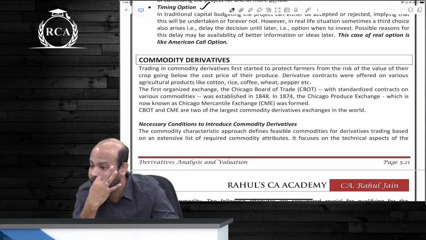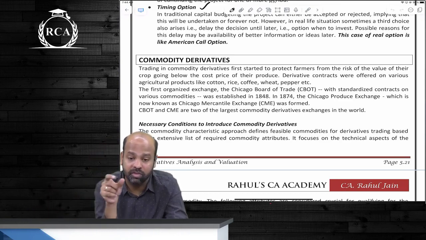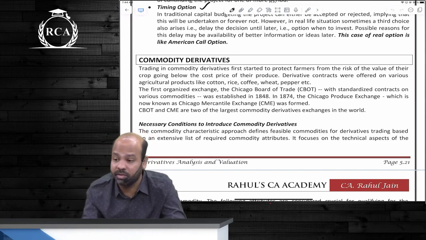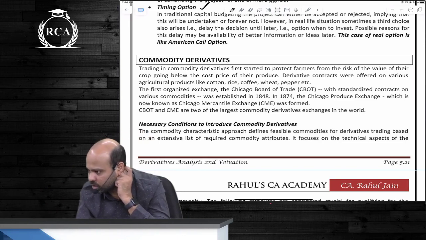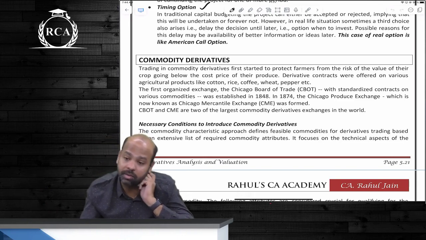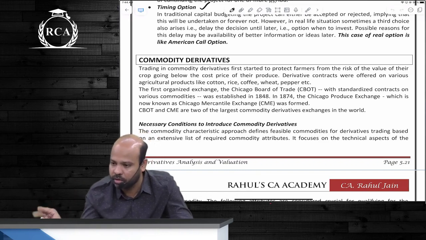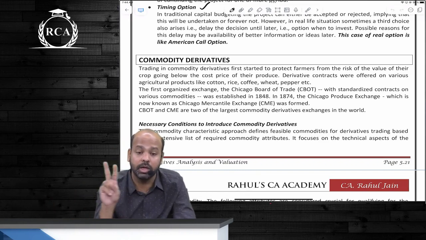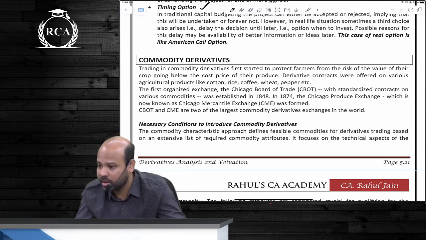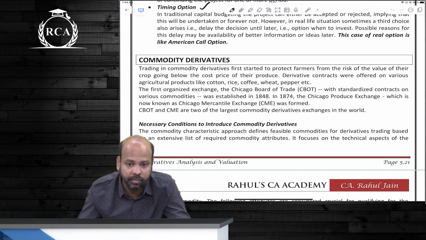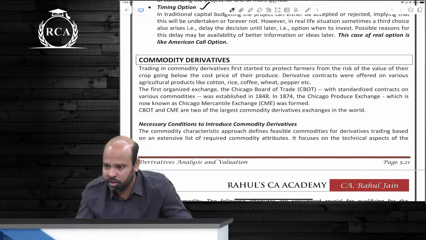समझ में आ रहा है नहीं आ रहा है? This is what a commodity swap is, wherein you're exchanging the return of a commodity as such guys with something else. Are we clear about it? They can be commodity futures, they can be commodity forwards, they can be commodity swaps. Commodity futures are exchange traded forward contracts. Forward is a forward contract. Commodity swap is wherein you're exchanging the return that you're getting on the underlying commodity with something else. Any doubt in this? Yes or no? समझ में आया?